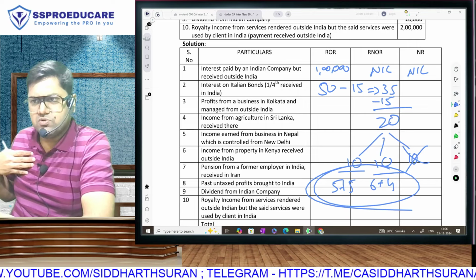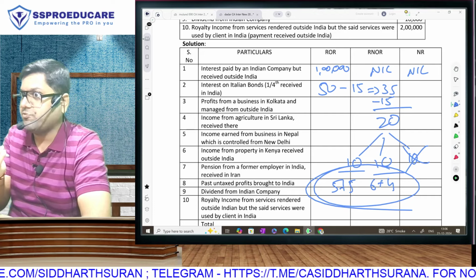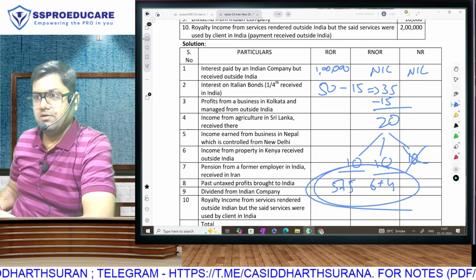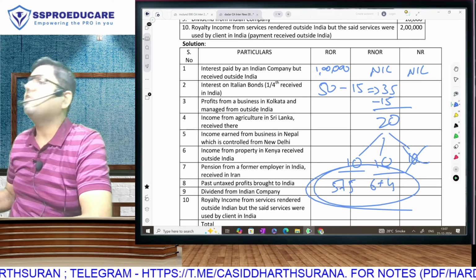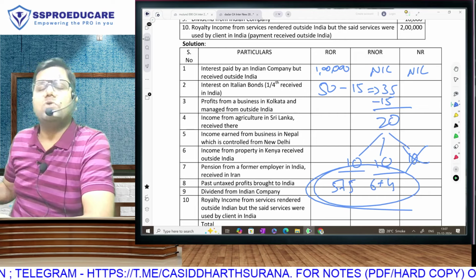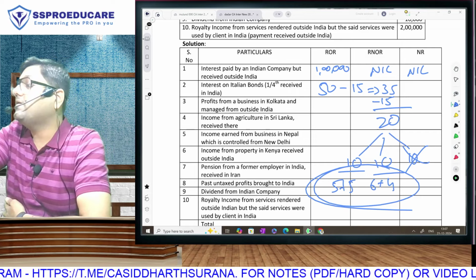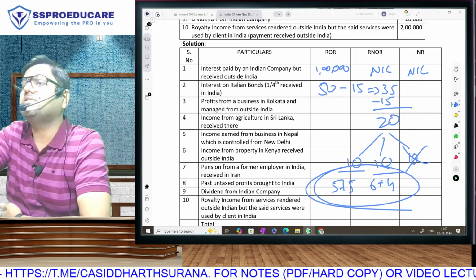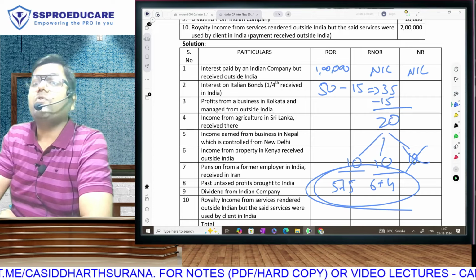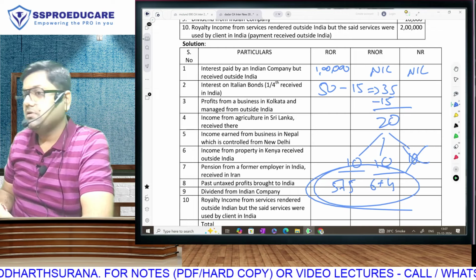In PGBP also, if you follow the instructions that I will give you when I do that chapter, which is very important because in the final also it comes for 14 marks, I take the guarantee of minimum 12-13 marks. So 30 marks sorted, and we have more MCQs than anybody else in the country. You do my MCQs now. There also I guarantee minimum 10 to 12 marks. So I am taking the guarantee of minimum 40 plus in your direct tax. 40 to 45 ka guarantee, 45 also if you follow every instruction seriously and sincerely.